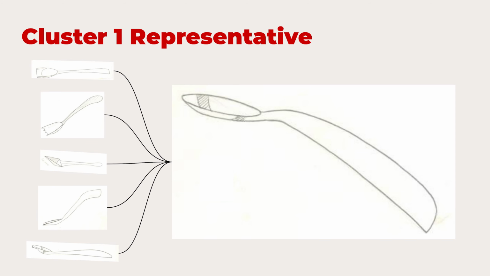So now how do you take these clusters forward? Let us see. For each of the clusters, you take one representative, which is a very close representative of your requirement: a spoon for 2 to 3 year old children. Once you take that representative, which has a wide spout and a very nice wide handle, you fit in all the other details of the cluster. Look at all the other cluster details, 1, 2, 3, 4. Just imagine if you can put in all these things, not directly but analogically also.